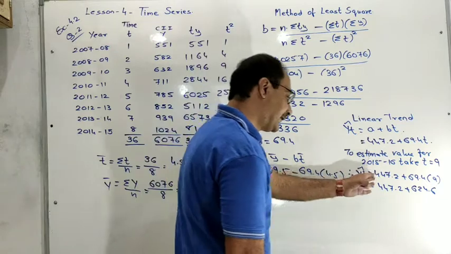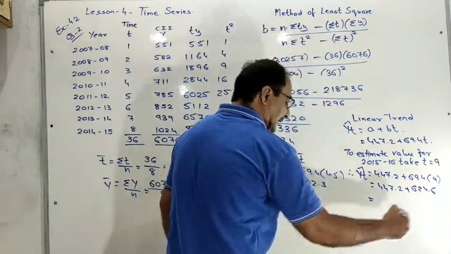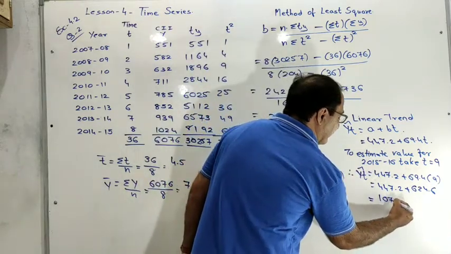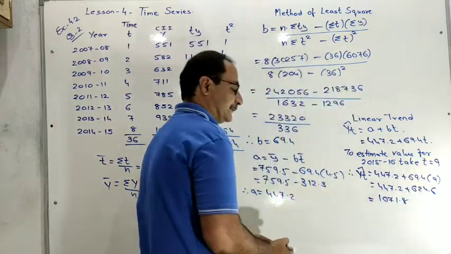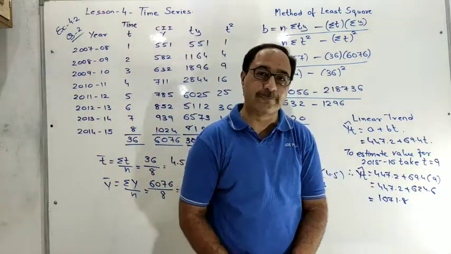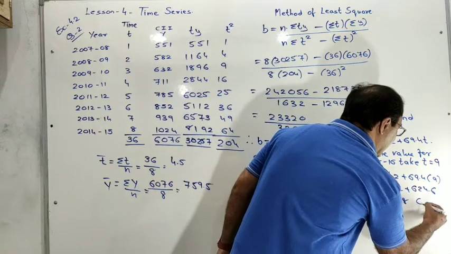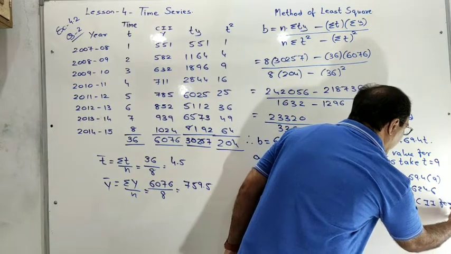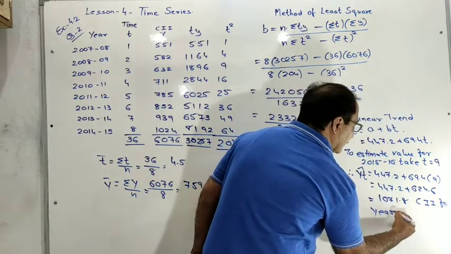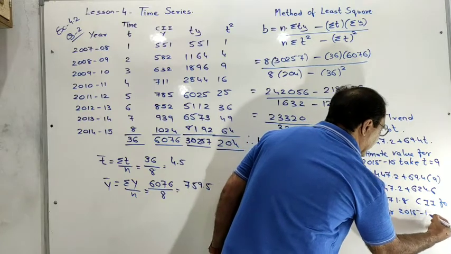Okay, after that addition, we get 1071.8. Complete. 1071.8 is what? CII for year 2015-16.